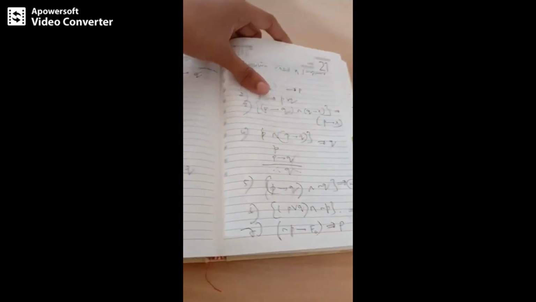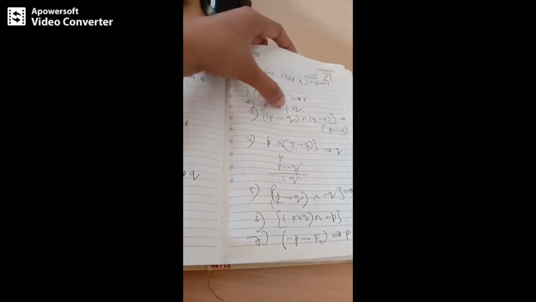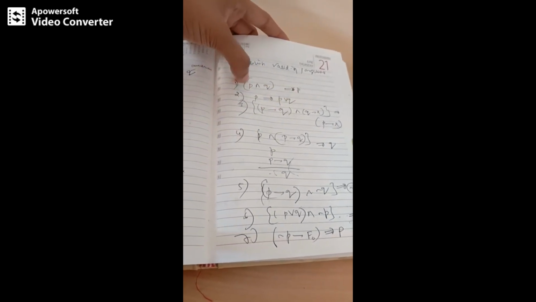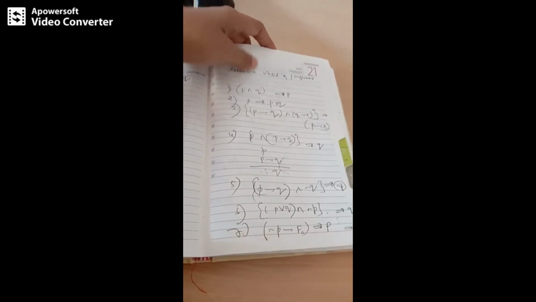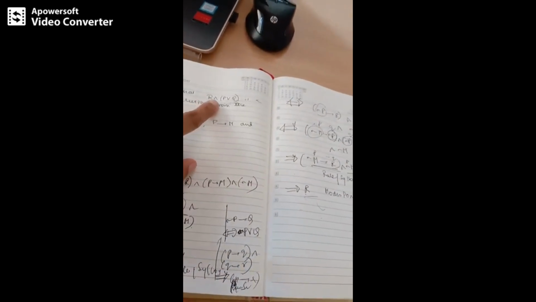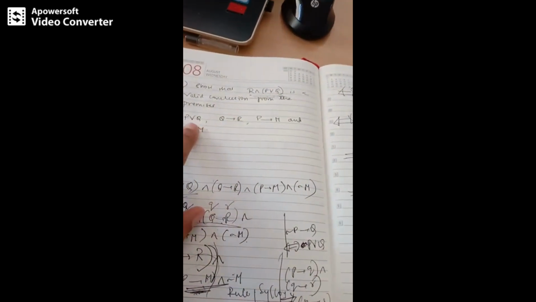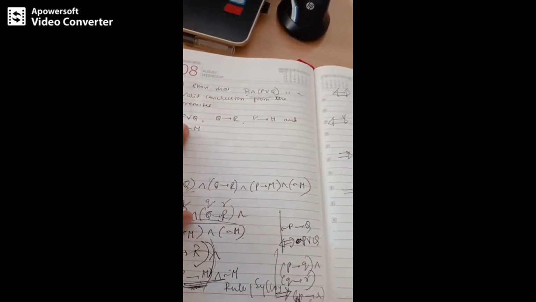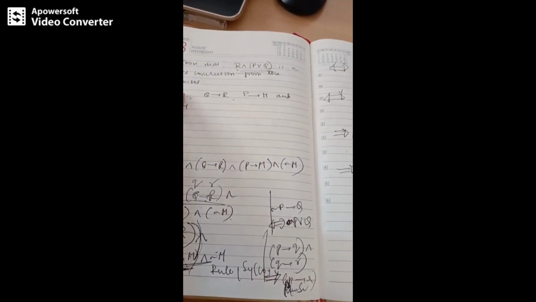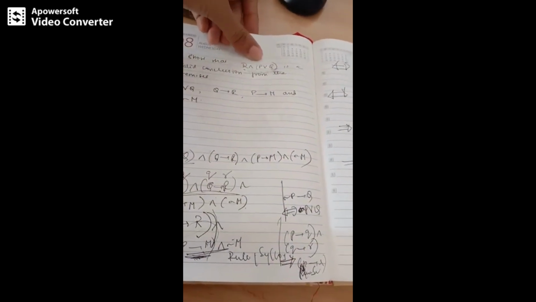But you cannot apply any rule further. Why? Because your term is just R itself. You can turn it into R or some other proposition, but you cannot do anything else apart from that, right? So you don't have any rules of inference that will turn this term into a conjunction with another term. But you already know that P or Q is a premise, right? And premises are taken to be true. So whenever premises are taken to be true, you can turn this into R and P or Q.